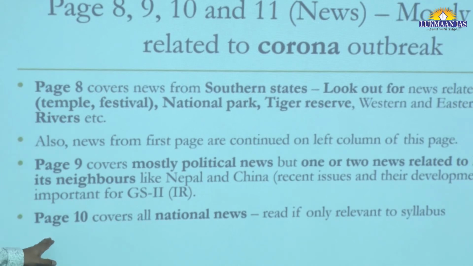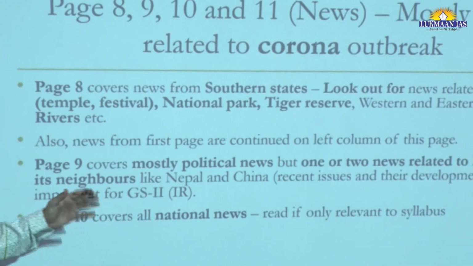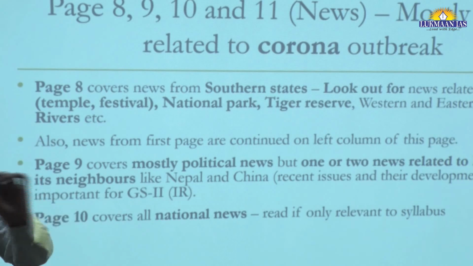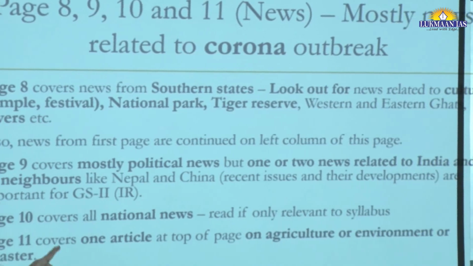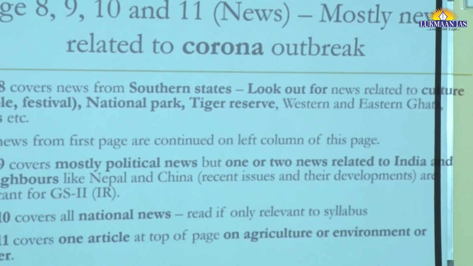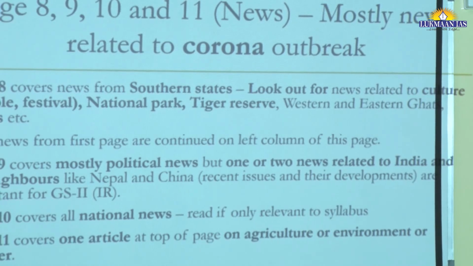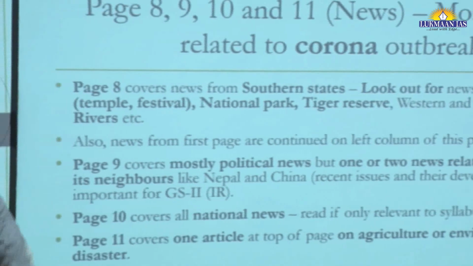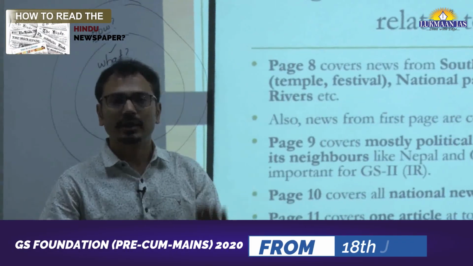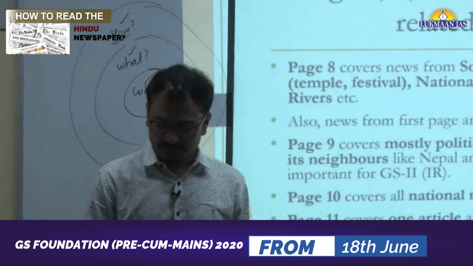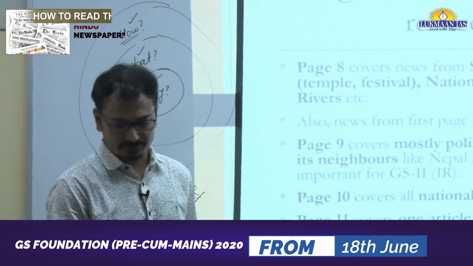Then page 10 talks about all national news. If it is relevant for your syllabus, then only you should read that. And page 11 covers one article at the top of the page, mostly about agriculture or environment or any particular disaster that is relevant to your examination. Other news is not relevant to your examination, because mostly they are talking about the corona outbreak only.